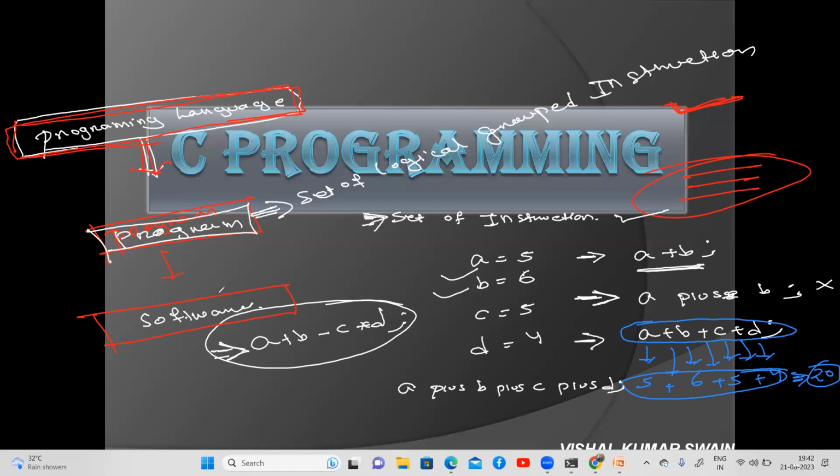So while creating software, what do we need to know? We need to know how to write the code, how to write the program, so that we can implement those things. Before that, we have to know the program, how to write the program.